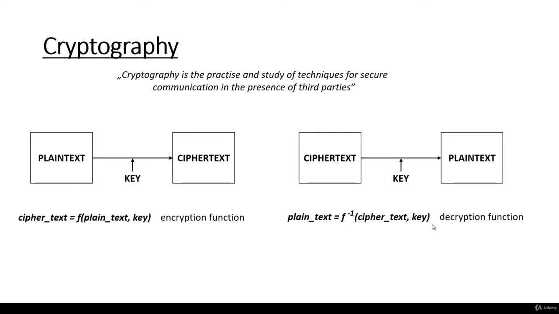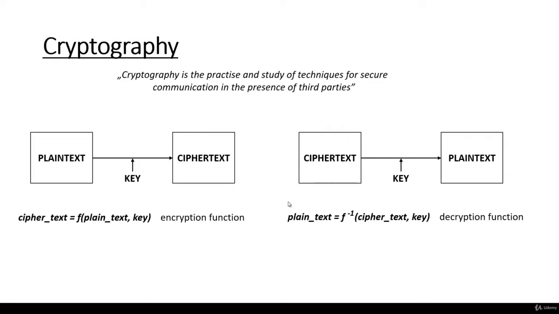As far as the decryption function is concerned, it is the inverse of the encryption function. So basically, we have to do very similar operations as we did with the encryption function. In this case, we get the ciphertext and the key, and this decryption function is going to transform the ciphertext into plain text again. So as you can see, ciphertext combined with the key is the plain text itself.